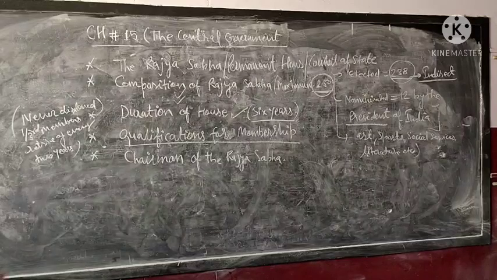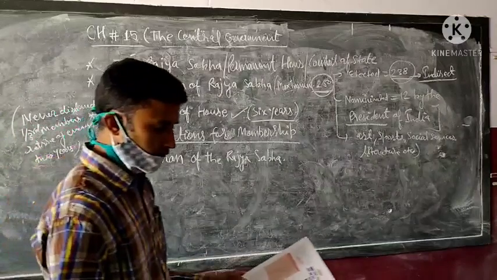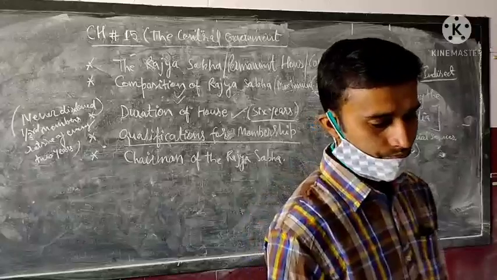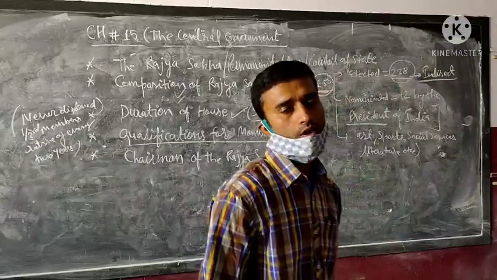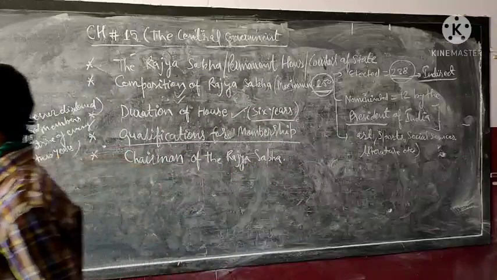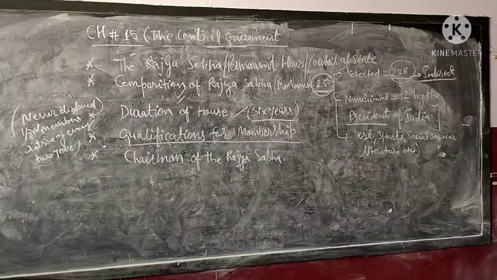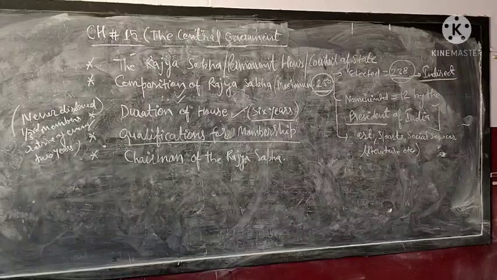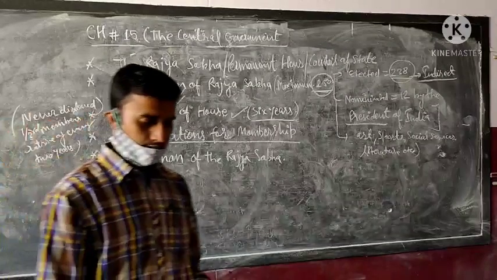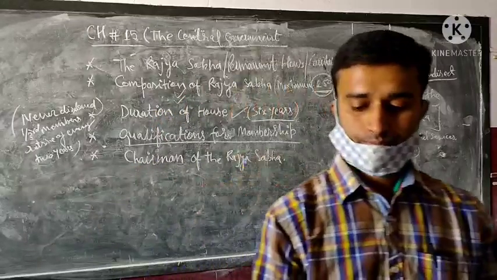Second, what is the second qualification? The member must have attained the age of 35 years or above. It is very important. The member of the Rajya Sabha must have attained the age of how many years?